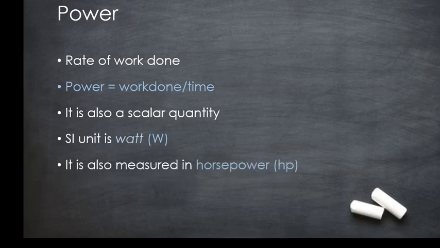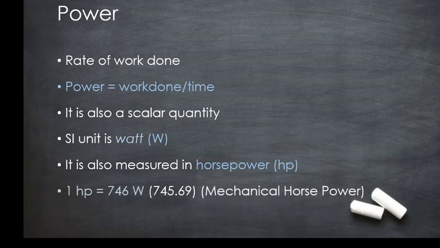Sometimes power is also measured in horsepower, because before the invention of steam engines or electrical engines, the engines or the carts were drawn by horses, so power was measured using horsepower. Till today, power is measured in the form of horsepower. You can see engines and motors labeled with HP, like quarter HP, that is 1/4 horsepower, half HP, that is 1/2 horsepower, and 1 HP, that is 1 horsepower.